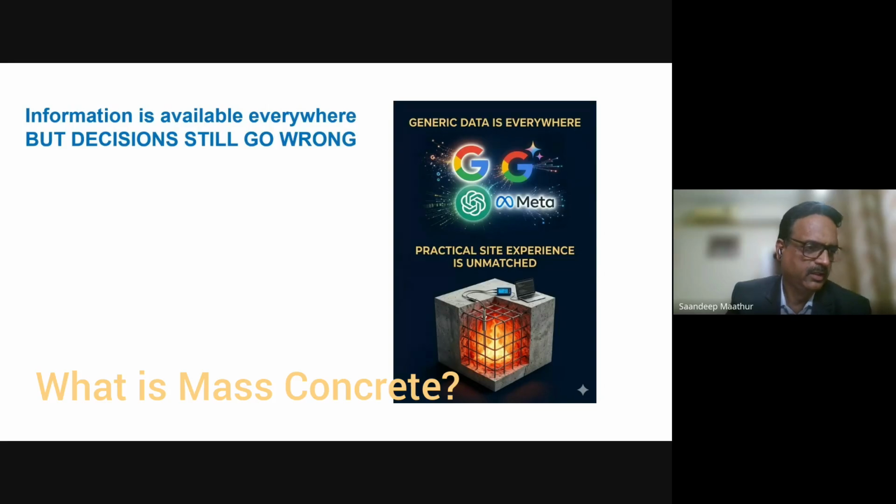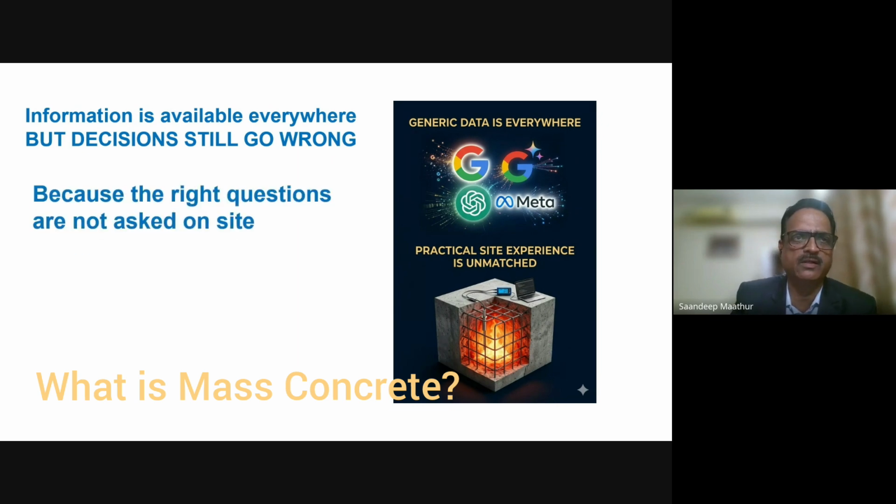Everywhere, on a press of a button, you give a small prompt. If you go on to ChatGPT and say, give me data about mass concreting, it will give you at least 10 pages of knowledge. But here, because I'm a site person, I will literally go on to the practical aspects of mass concreting. So what is that?